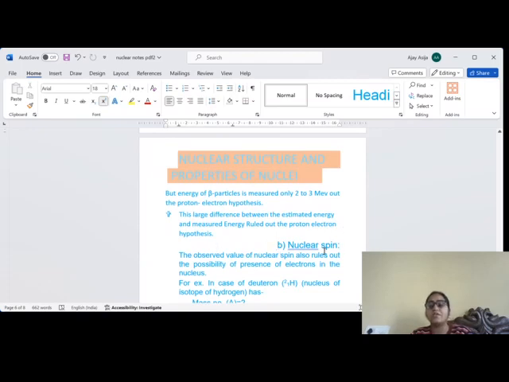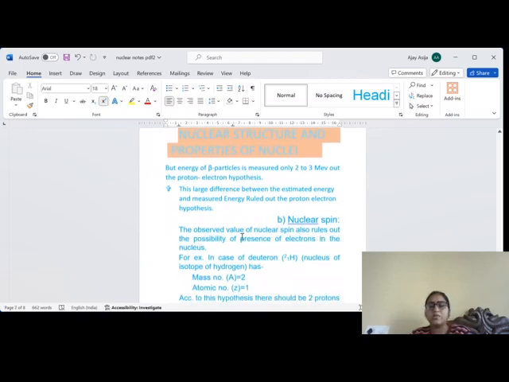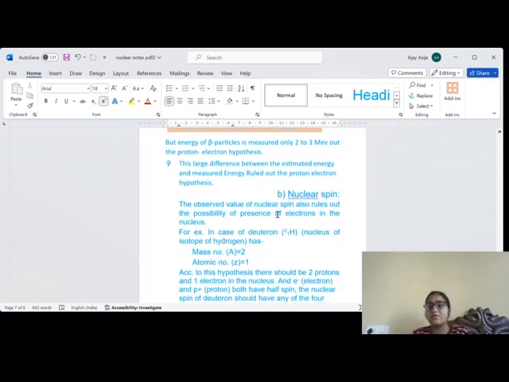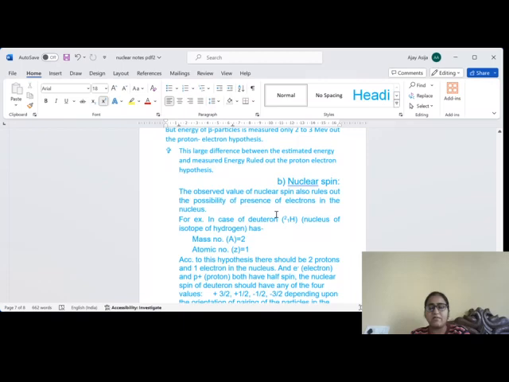The second limitation is nuclear spin. The observed value of nuclear spin also rules out the possibility of the presence of electrons in the nucleus. When it was considered that electrons are present in the nucleus, the values of spin which came were very different from the experimental value.